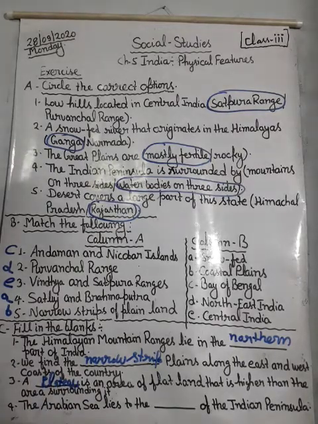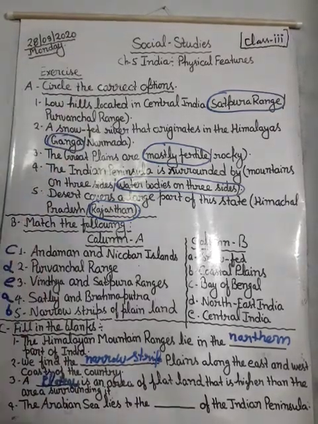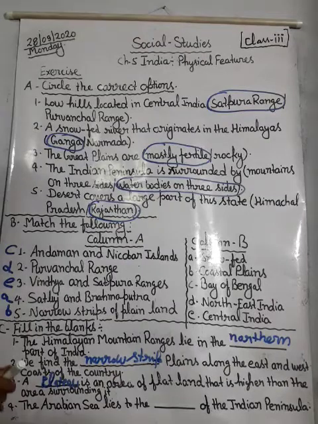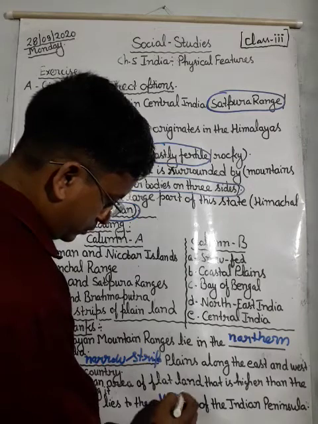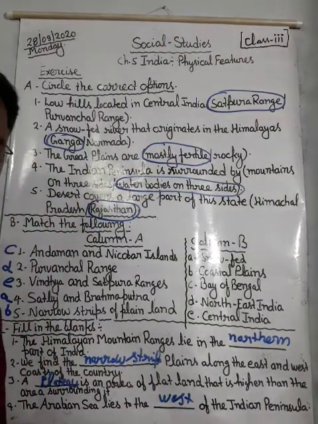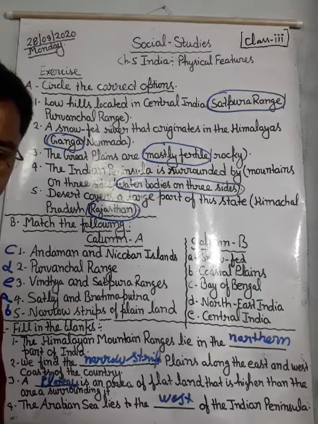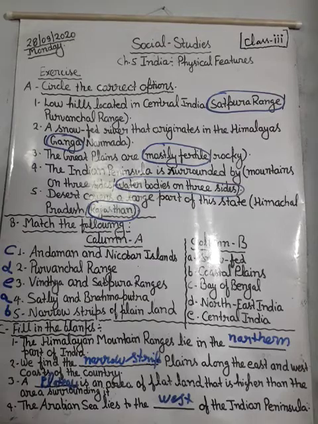Next, the Arabian Sea lies in the dash of the Indian Peninsula. The right answer will be west. The Arabian Sea lies to the west. And the last question: the dash desert is located in the northwestern part of the country. The right answer will be the Thar desert.